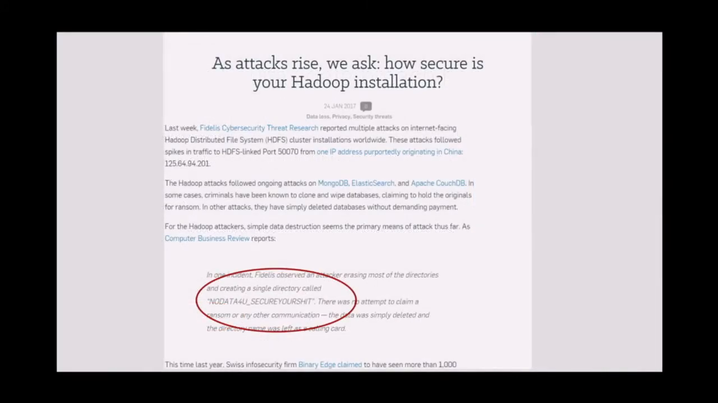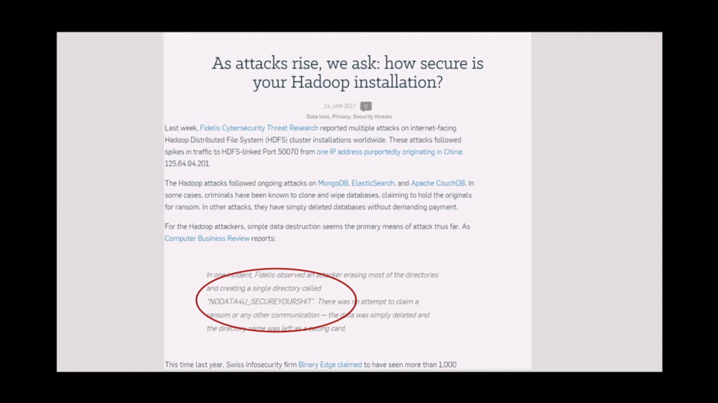Now, let's take an example of a Hadoop installation which got attacked sometime in January. This wasn't as severe as the Apache Struts or the Equifax breach. Over here, a hacker just went to a Hadoop cluster and deleted all the files which he could find on the cluster. And he left a note for the administrator. I cannot read out the note because it would be inappropriate to read it out right here.